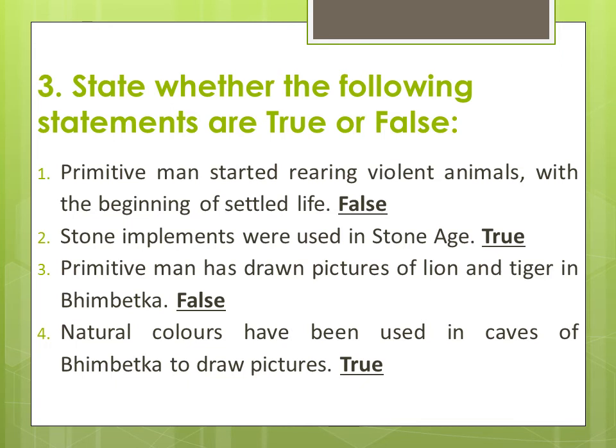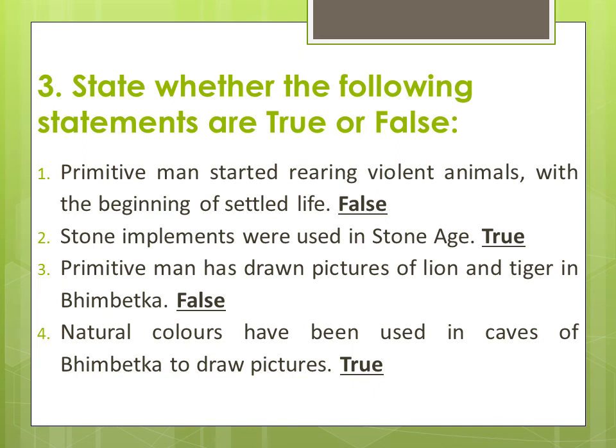Question 3. State whether the following statements are true or false. Very easy. First one. Primitive man started rearing violent animals with the beginning of settled life. Started rearing, that is, they started taking care of the small baby animals, took them along and took care of them till they grew. Did they start with violent animals? The previous question was about the same thing. What kind of animals were they rearing? They were rearing sheep, goat, cow, buffalo. So, are they violent animals? No. So, that statement is false.